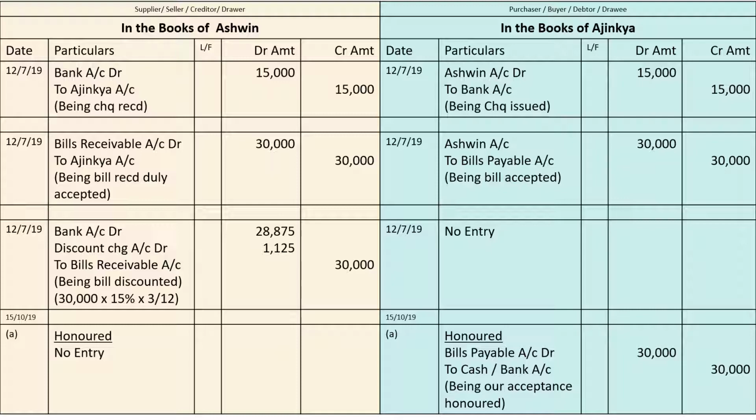Okay, I am not going to pay the bill. So on the due date, Ajinkya refuses to pay the bill. On the due date, Ajinkya is not ready to pay the bill, not ready to honor the bill. How to handle this situation?